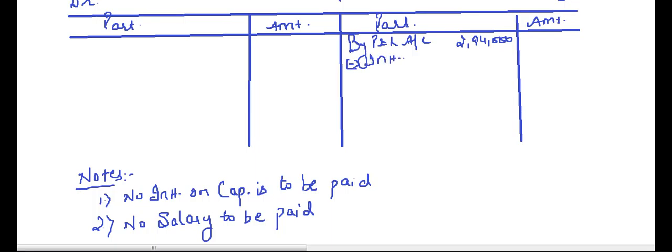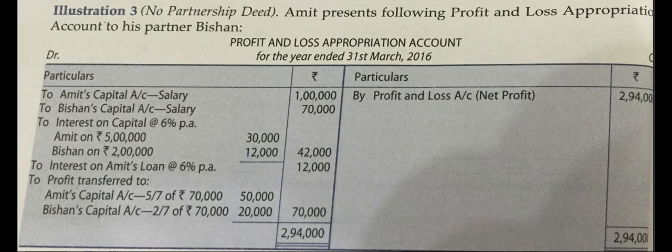That is interest on Amit's loan, which is 12,000, and the net comes to 2,82,000.